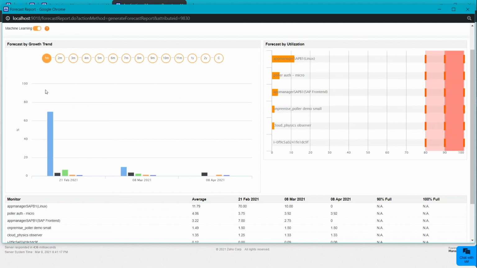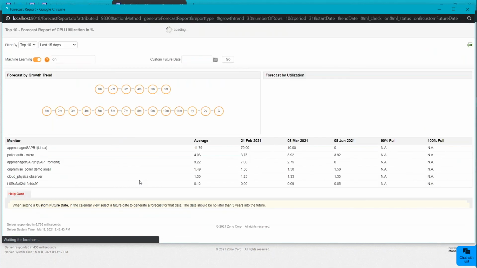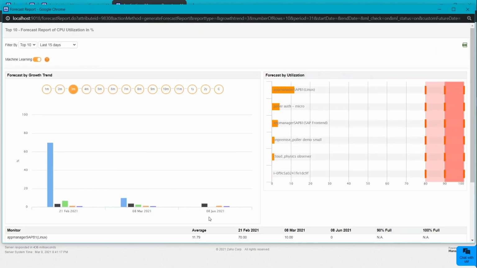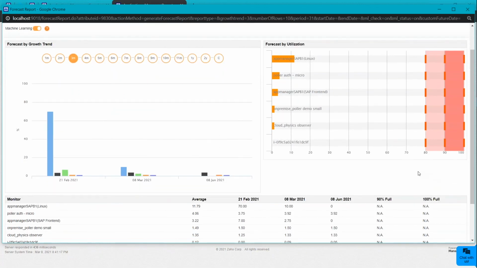For growth rate, you can even compare with a specific time period. Let me show you by comparing it with three months. Here you can see this is the February month and I am comparing it with the third month, June. One main thing I need to convey is that for forecast by utilization, if you want, you can get an alert in future if that particular value exceeds 80 to 90 or 90 to 100.